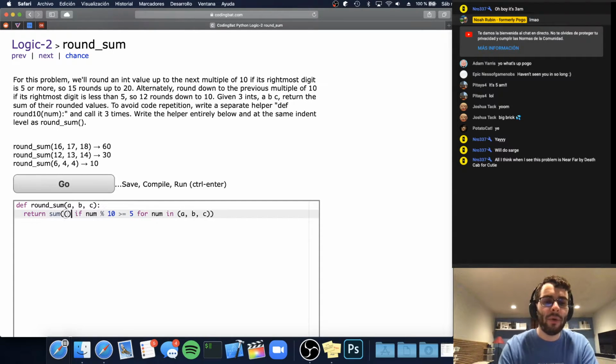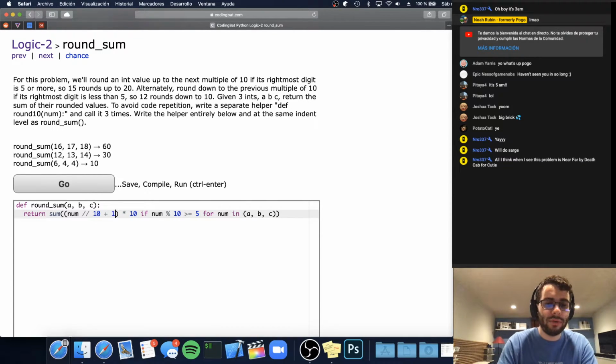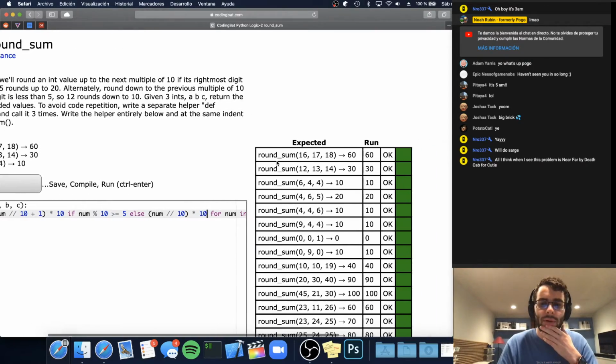And so if we want to round up, all we need to do is num integer divided by 10 times 10. So it kind of looks like division and multiplication are canceling each other out. The trick is this integer division, right? So if the number is 15, 15 integer divided by 10 would be 1, remainder 5, we ignore the remainder, so it would be 1, and then we multiply by 10, and we get 10. I guess in this case, if we are rounding up, we want to do +1 in there. And then in the case that we're not rounding up, we just want to do num integer divided by 10 times 10. Hopefully this will work.